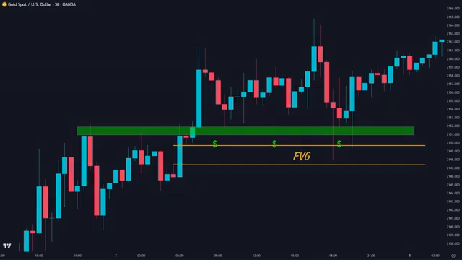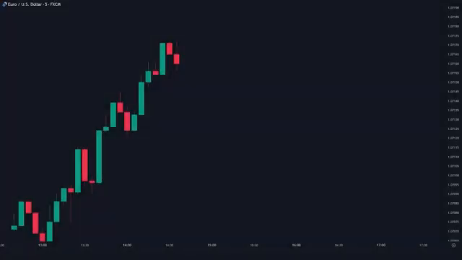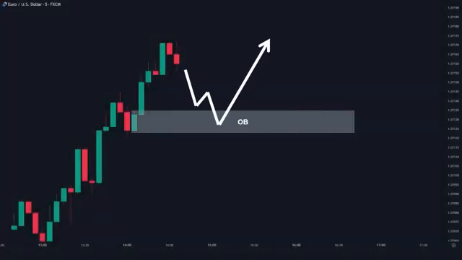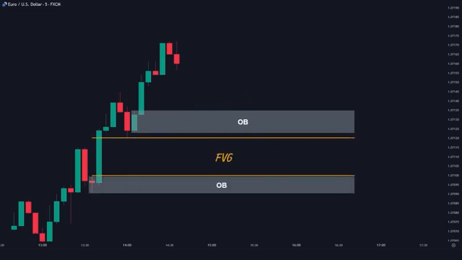Now let's see the second liquidity model. Here we have a valid order block and a potential trading opportunity to go long. But looking at the left side, we can spot this gap between the candles, precisely below the first order block, and another valid order block zone here. Now this gap will act as a magnet for the price to come and fill it, restore the balance, grab the liquidity below the first order block, and continue pushing upwards when it mitigates the second one.